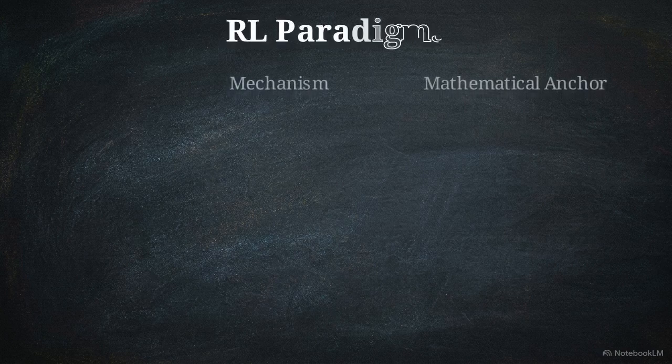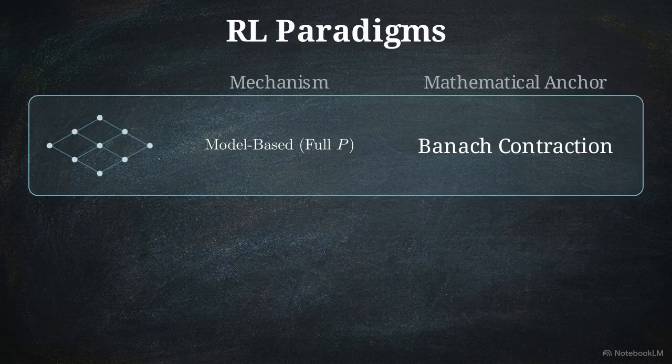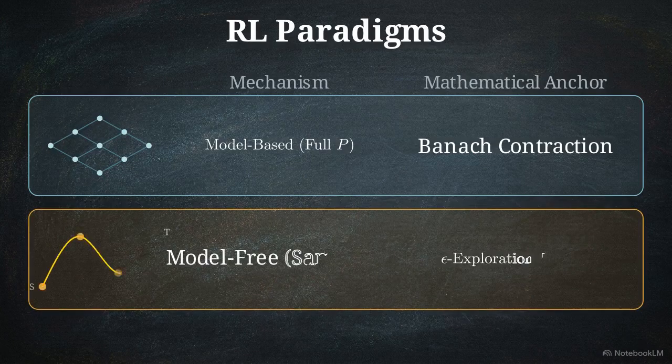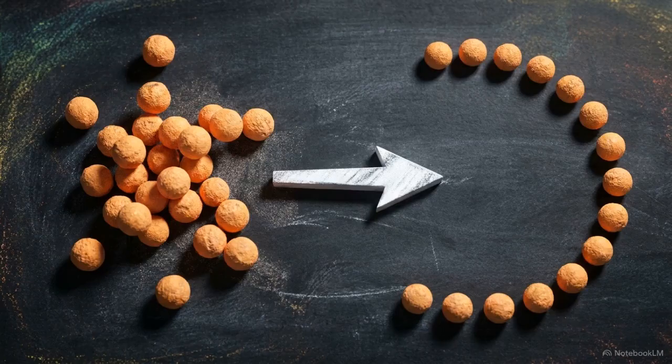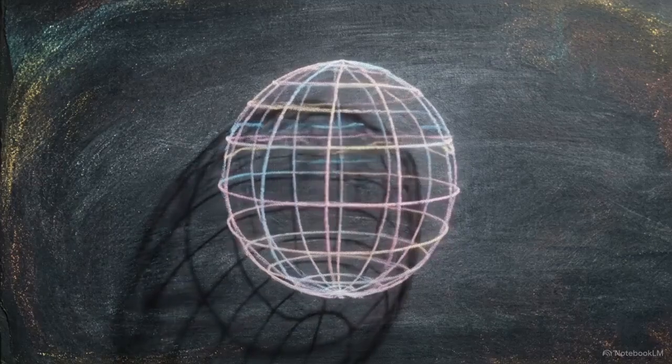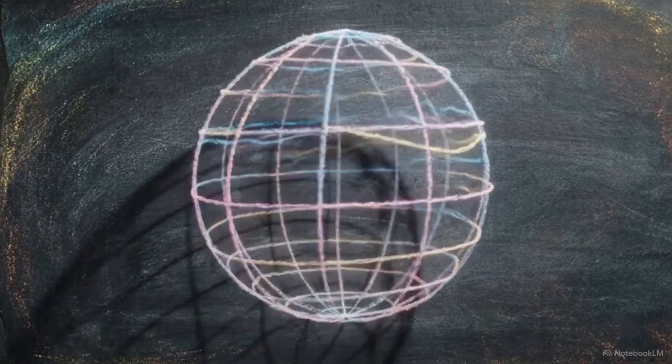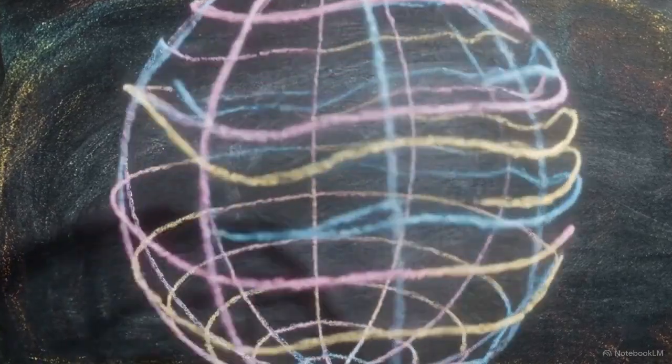This matrix contrasts the two pillars of reinforcement learning directly. Dynamic programming leverages complete models and Banach contraction guarantees, while Monte Carlo relies on episodic sampling and epsilon bounds to map the unknown. Whether an algorithm is manipulating the maximum operator of a fixed point or correcting mismatched distributions via off-policy importance sampling, the underlying mechanics serve a single purpose. Proficiency in reinforcement learning depends on understanding exactly how strict convergence boundaries bend and adapt when the underlying data is stripped away.